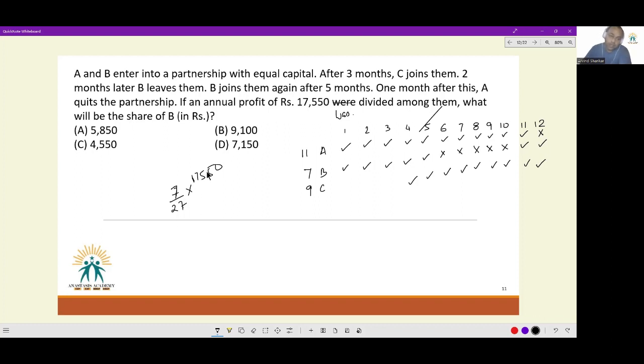Okay. So I can cancel off 9s. This will turn to 3. This will turn to 17 gives me 1, 85 gives me 9, 45 gives me 5, 0. 3 will again get cancelled off and I will get 650. So 650 into 7 is what we are seeking now. So I will do 600 into 7 is 4200. 50 into 7 is 350. Altogether, my answer will be 4550. Or option C is the right answer.